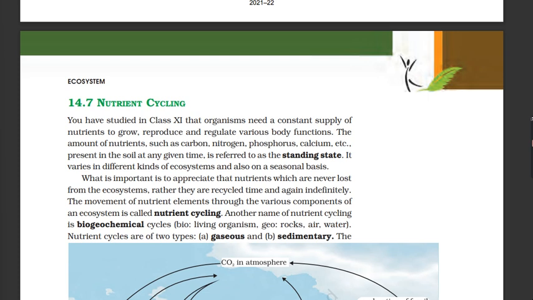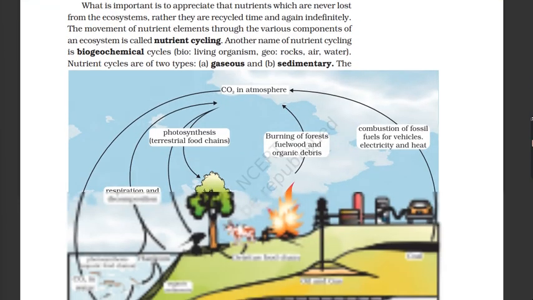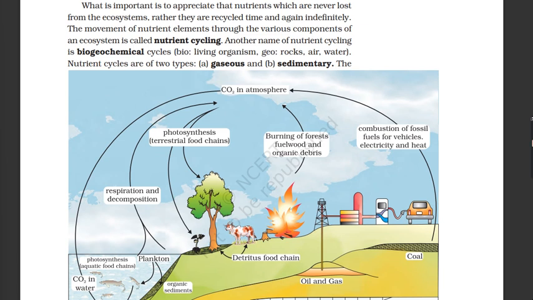What is important to appreciate is that nutrients are never lost from the ecosystems, rather they are recycled time and again indefinitely. The movement of nutrient elements through the various components of an ecosystem is called nutrient cycling. Another name of nutrient cycling is biogeochemical cycles, bio, living organism, geo, rocks, air, water.